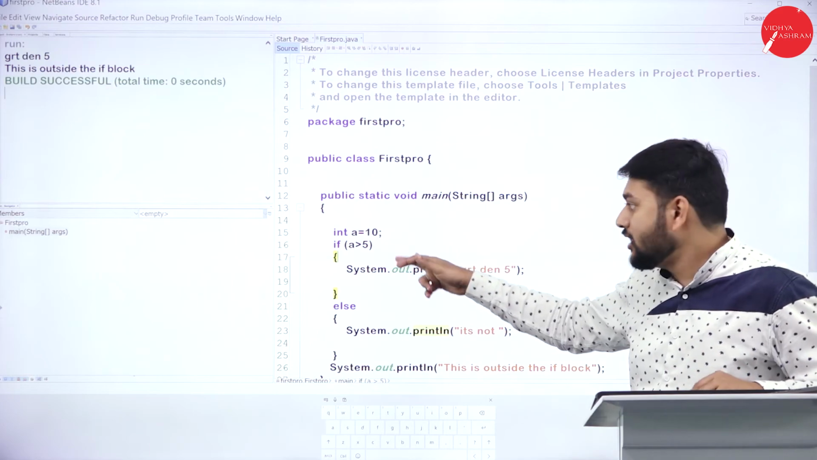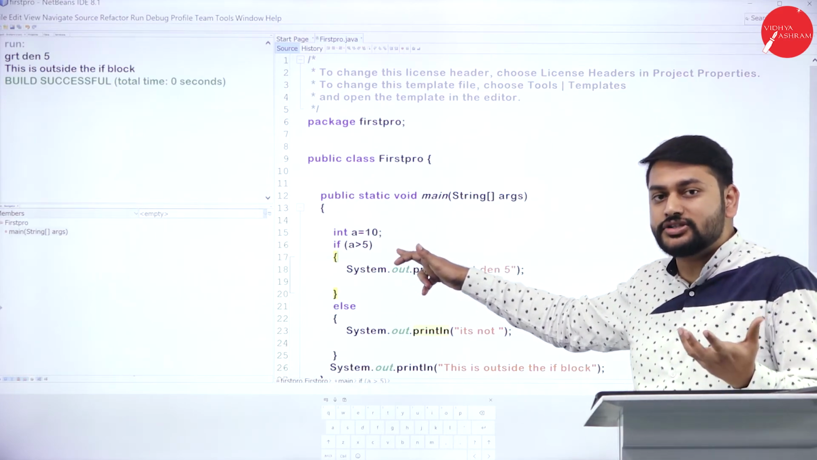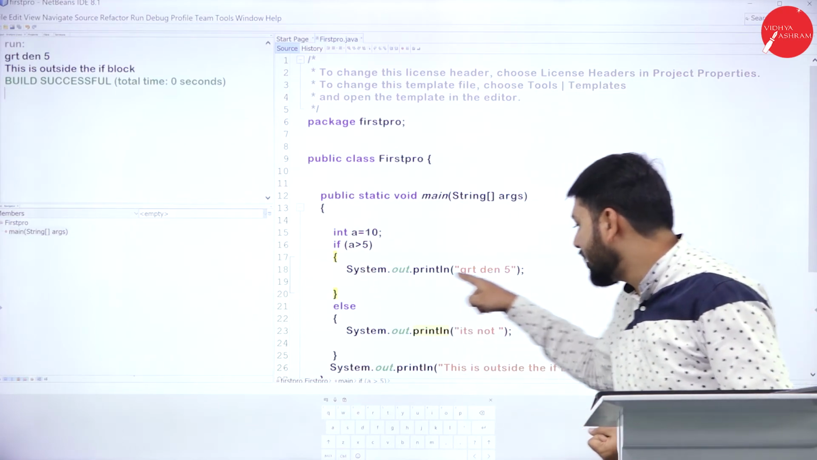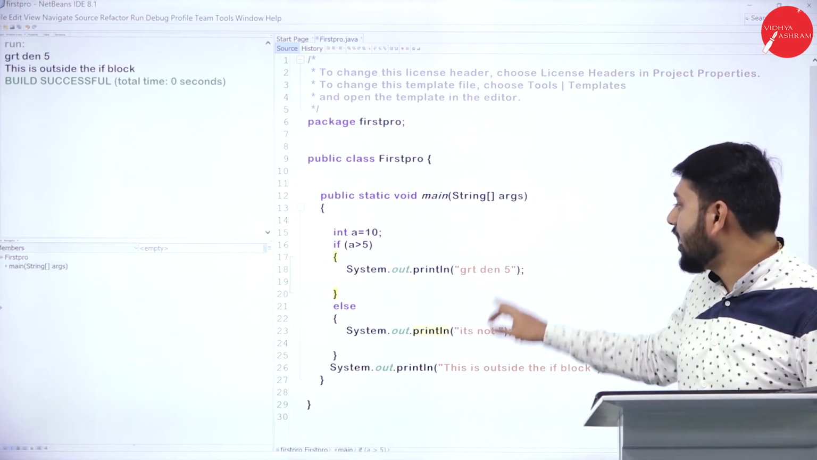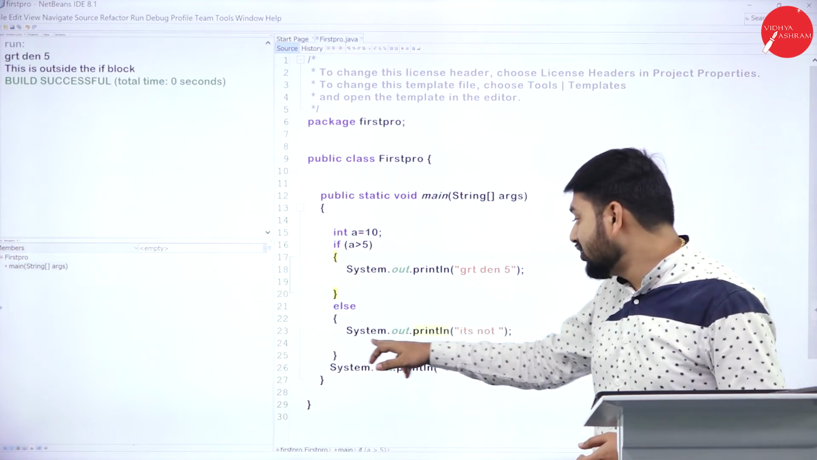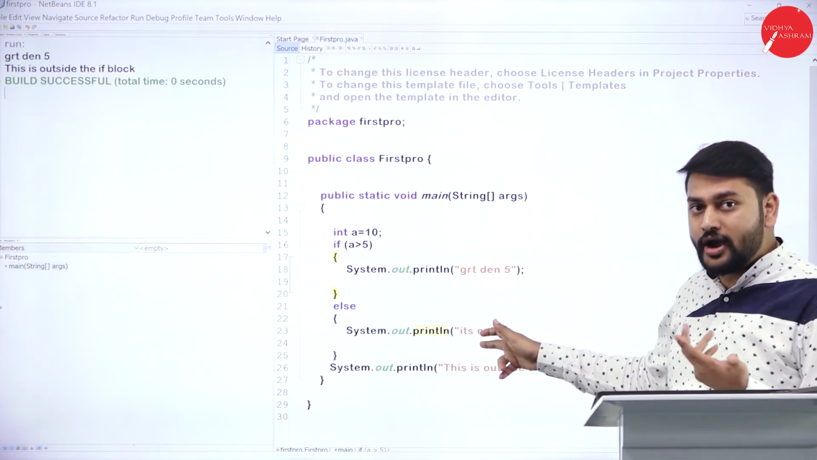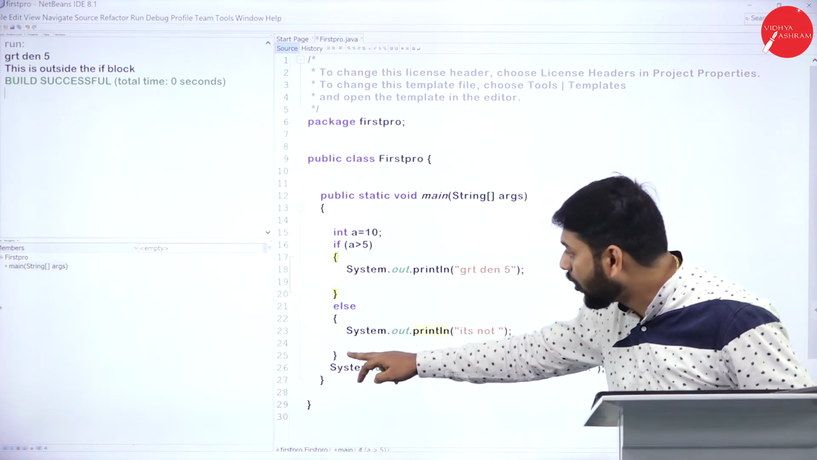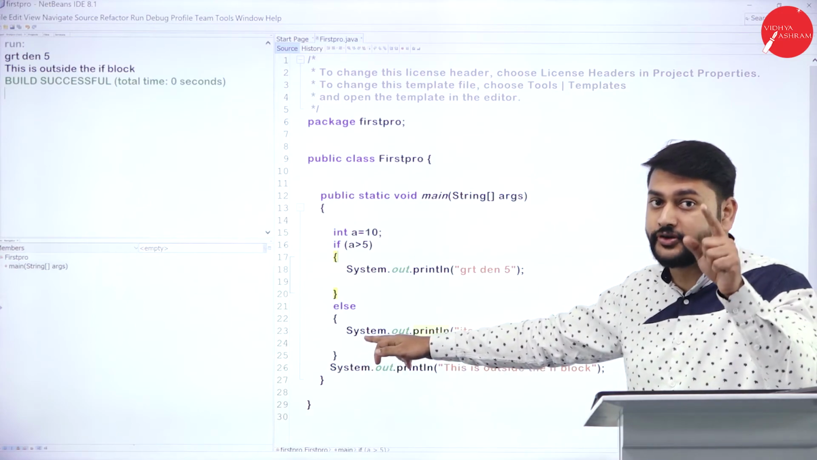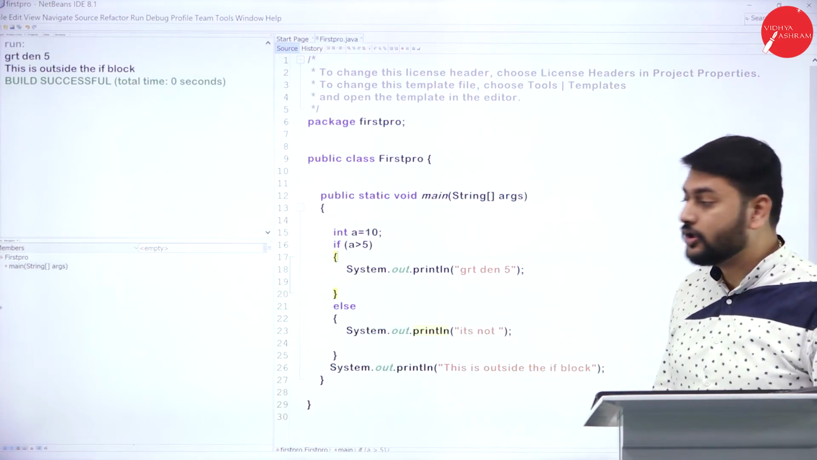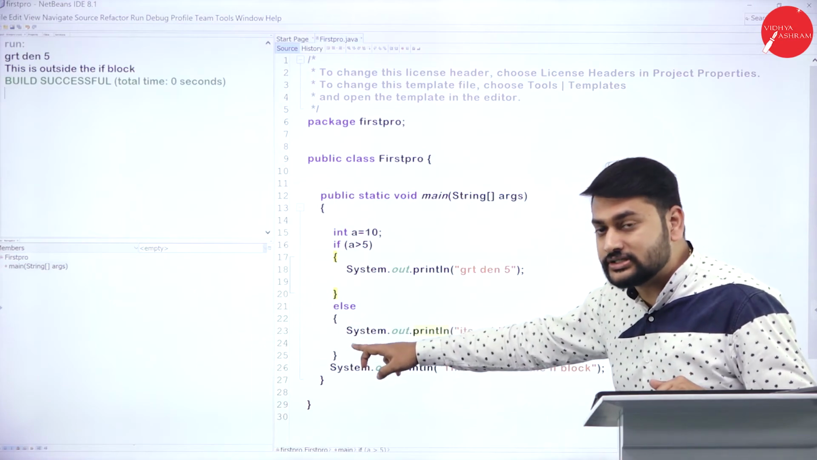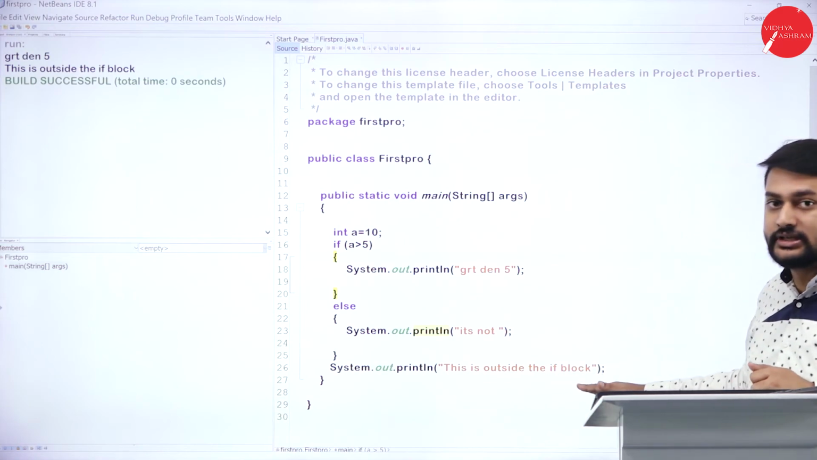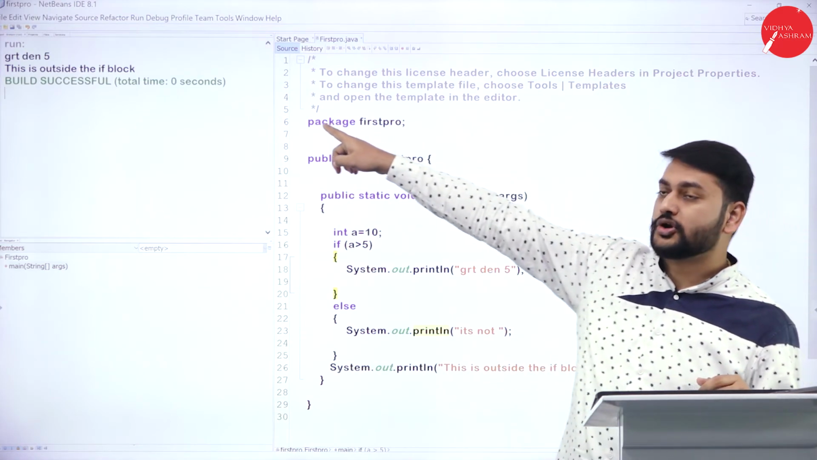So a is 10, and the condition is to check whether a is greater than 5. Is it true? Yes, of course it is true, so this statement is being executed. Am I executing this other statement? No, I'm not executing it. I'm skipping this part, and then executing the statement which is outside the block. That is very important that you need to remember. I'm executing only this, skipping this, and then executing this, which is outside the if block.